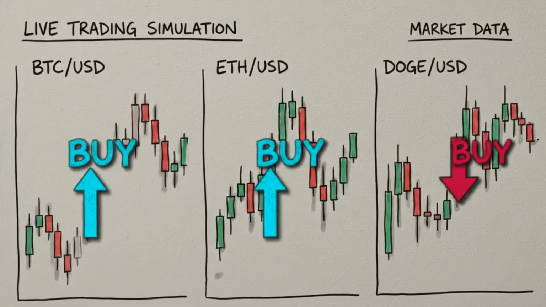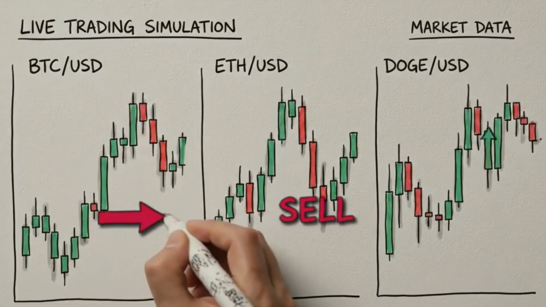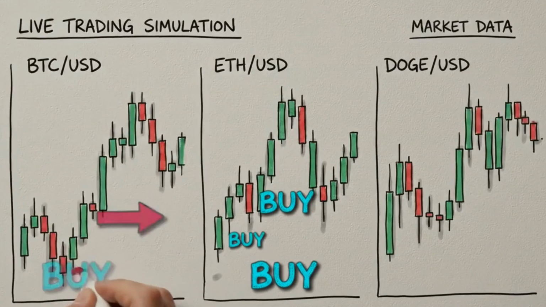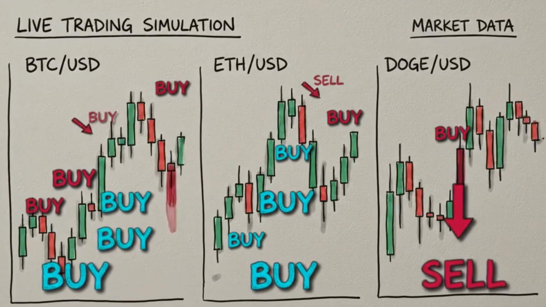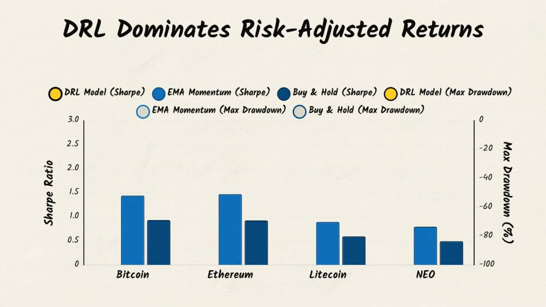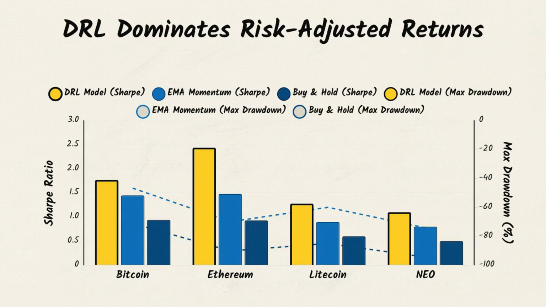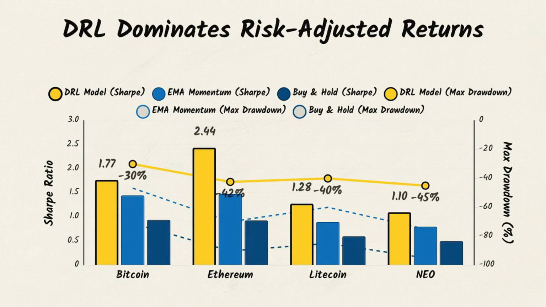Once the training is complete, the true test is out-of-sample performance. How does a trained DRL model actually trade in a live simulated unseen crypto market? Across Bitcoin, Ethereum, Litecoin, and NEO, the results are clear. The DRL model registers higher Sharpe ratios and lower maximum drawdowns compared to baseline buy and hold and standard momentum indicators. By continuously calculating optimal positions, the static DRL consistently outperforms momentum strategies in risk-adjusted returns.